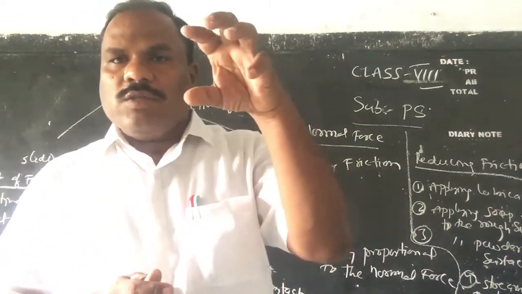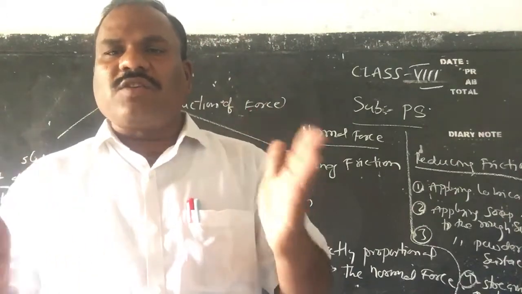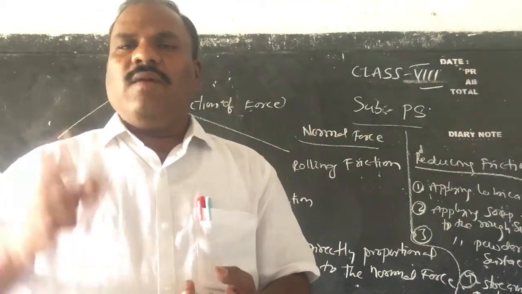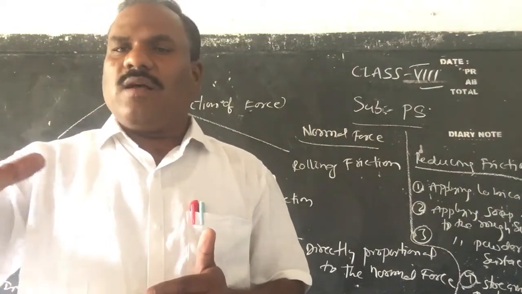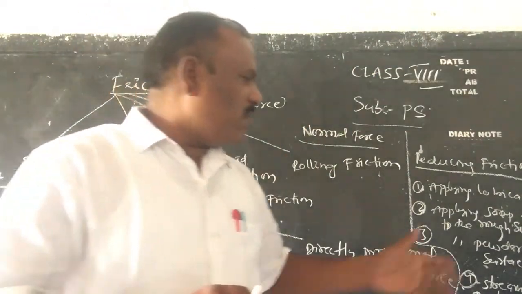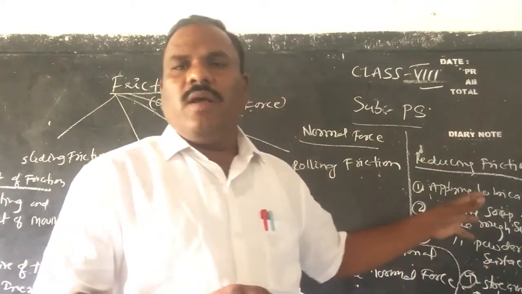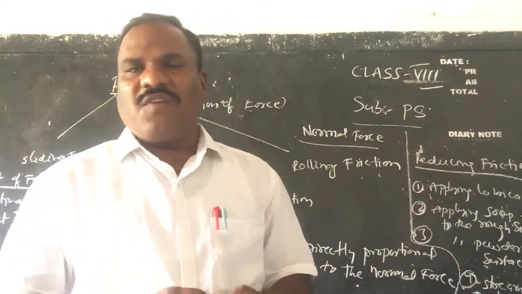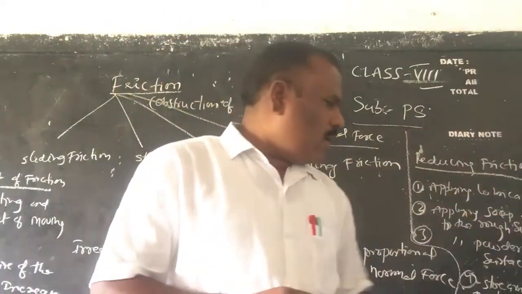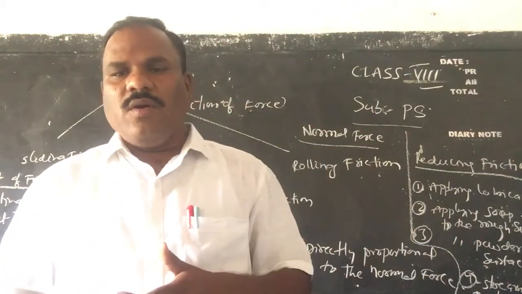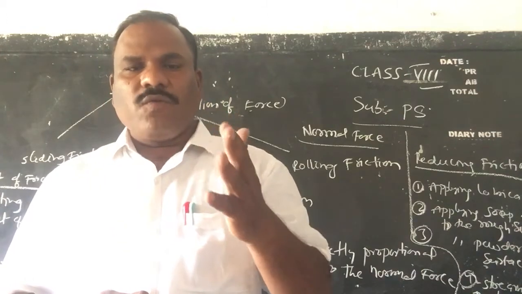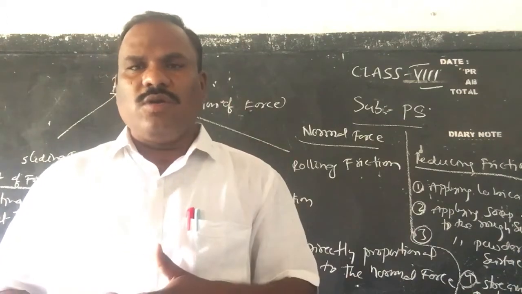When you sprinkle the powder on it, we can play easily with the striker, so that it moves smoothly on the surface of the carom board. Because of that reason, powder is sprinkled on the carom board, which reduces friction. And lastly, streamlining the bodies, to reduce friction.